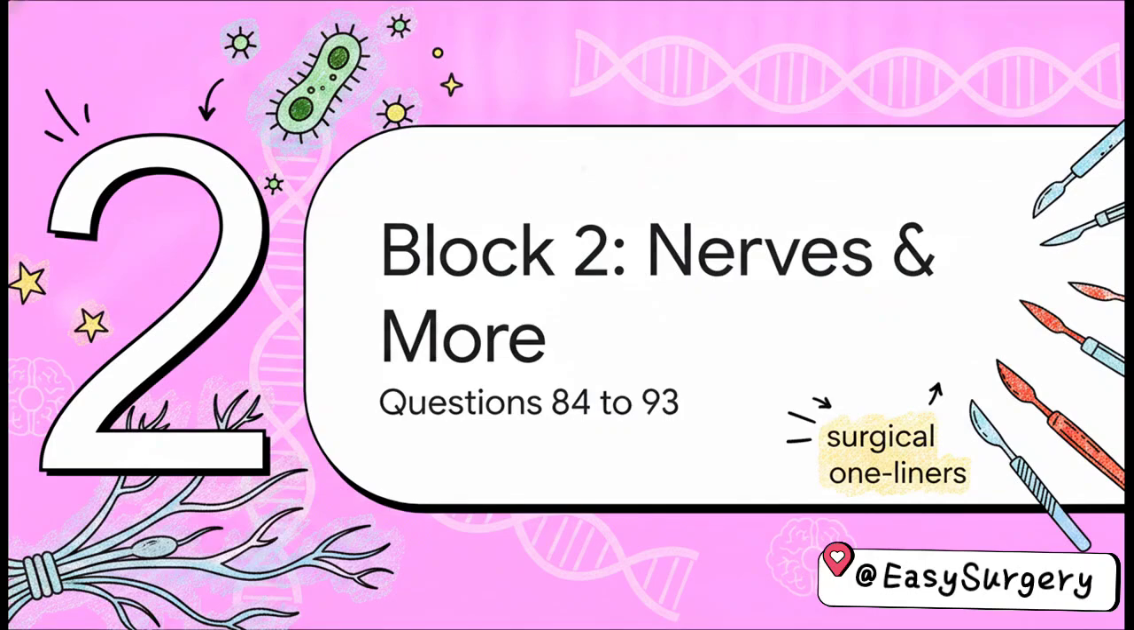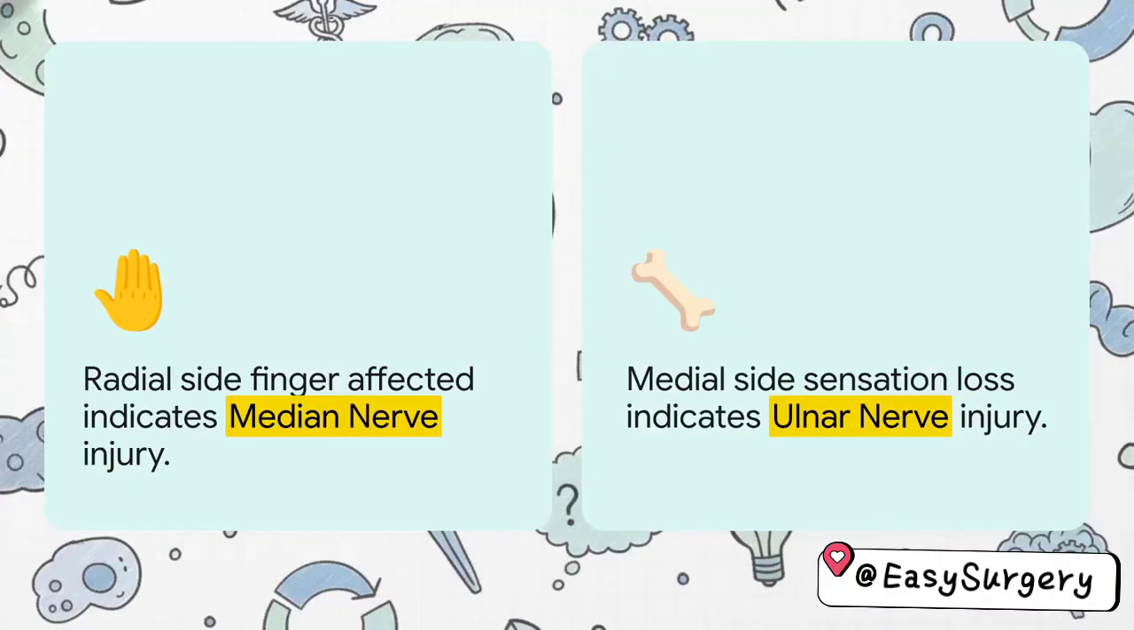All right, keeping the momentum going, let's dive into Block 2, nerves, infections, and one-liners. We're running through questions 84 to 93. Questions 84 and 85 give us a really interesting side-by-side clinical comparison. For question 84, if the radial side of the finger is affected and the patient physically cannot pick up objects, that points directly to a median nerve injury. Now contrast that with question 85, a forearm laceration where sensation is lost on the medial side of the finger. That medial sensory loss tells you it's an ulnar nerve injury. So, radial side motor and sensory limits point to median. Medial side sensory loss points to ulnar.